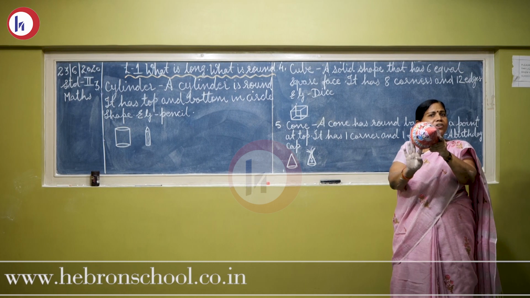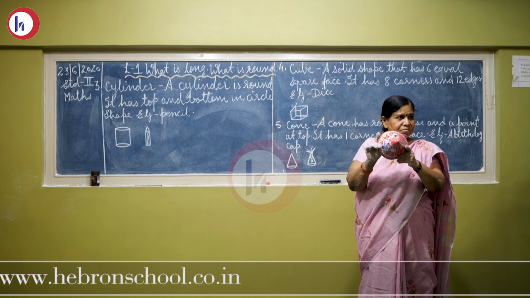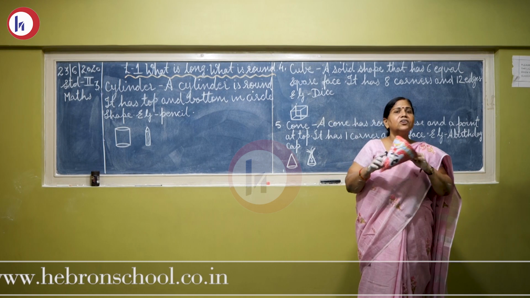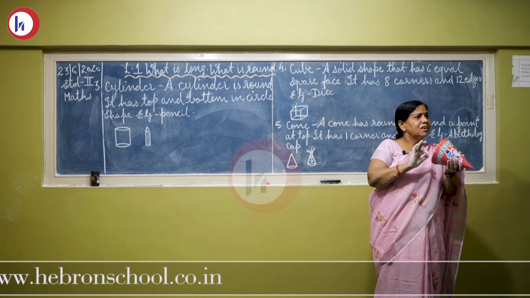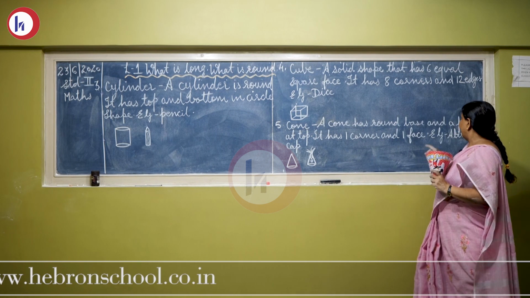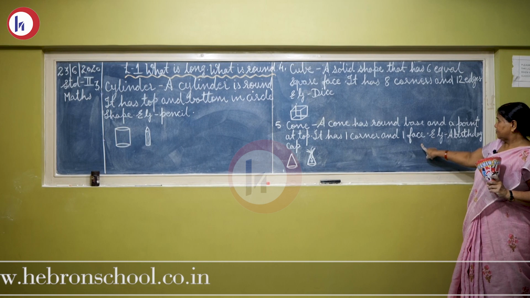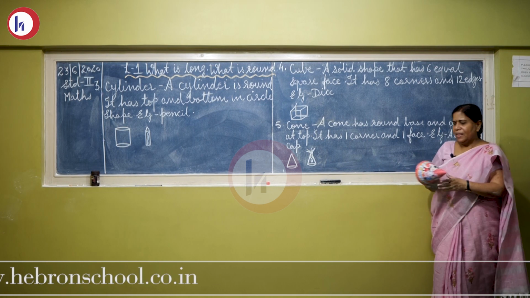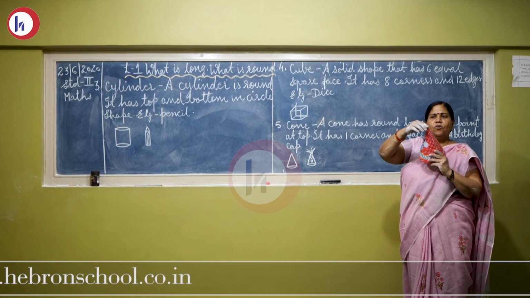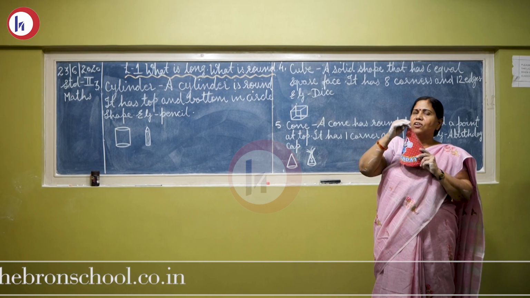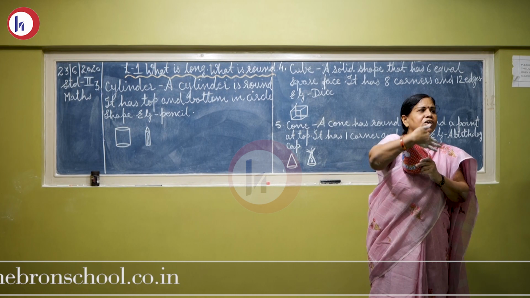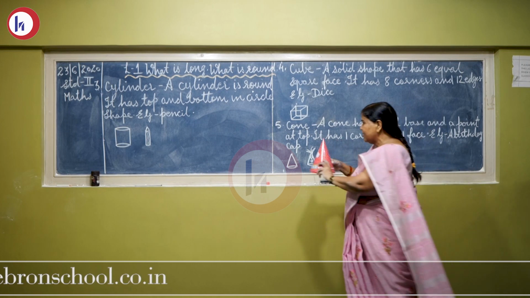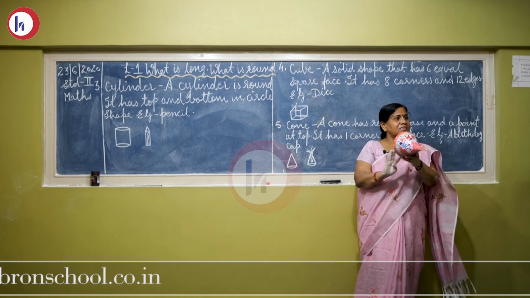Now this side has got a round base. That is a circle shape. कैसा shape है इसका? Circle shape. It is called face. Example, birthday cap. So this is a birthday cap. On the top it is pointed, or we can call it corner. Here it is a curved surface, round surface, and here it has got a base. जिस पे मैं ऐसे करके इसको ऐसे रखते base है. And what is the shape of this base?